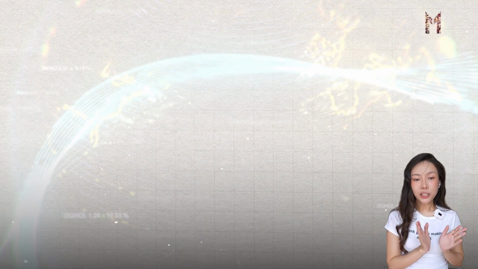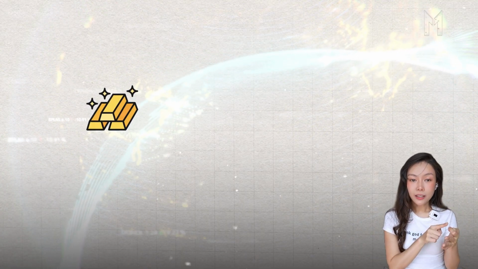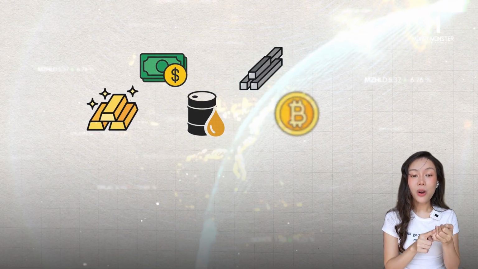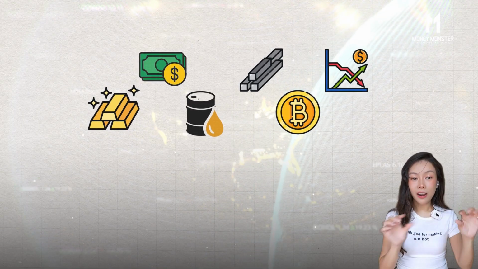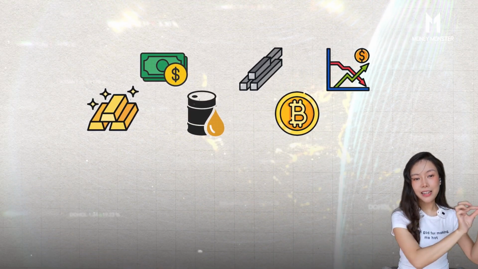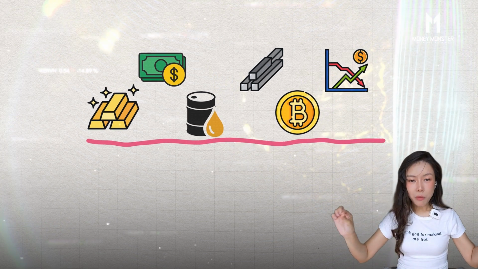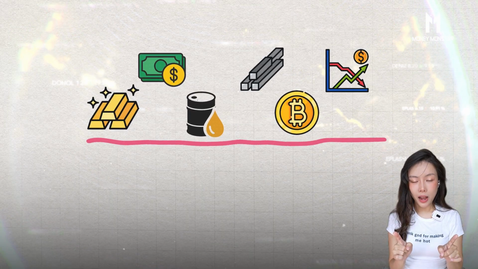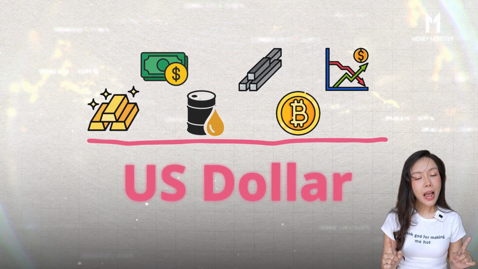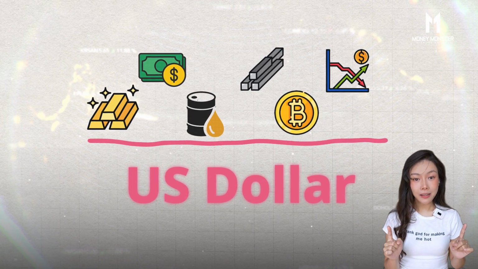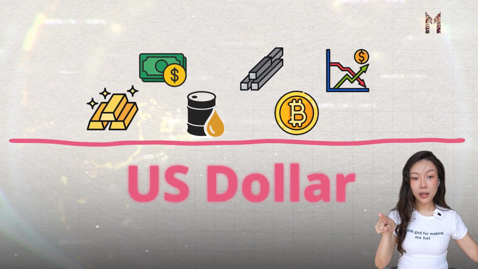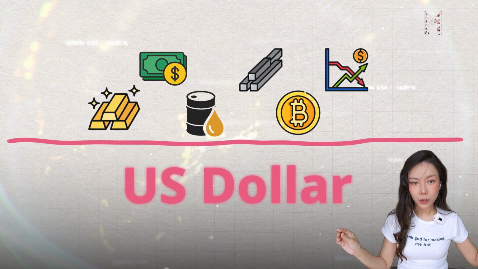Let's set up each of these different assets as an icon. These specific icons are going to include gold, silver, oil, steel, aluminum, Bitcoin, and United States stocks. After you have finished doing that, go ahead and draw a dividing line, because every single one of these different assets will be divided by a specific unit of measurement called the US dollar. If the US dollar starts to become significantly stronger, this ruler will get longer, bigger. The assets above stay exactly the same in value, but they look smaller.